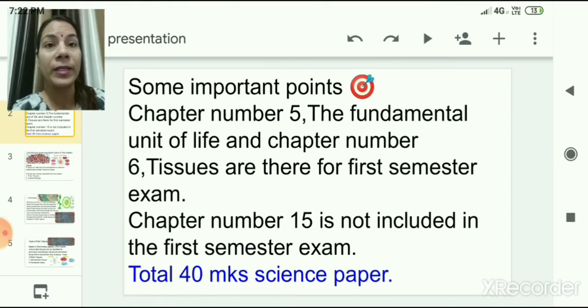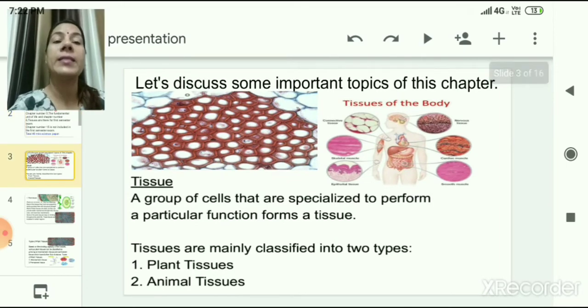One more important thing here to mention is that your total marks of science paper in first semester will be 40 marks. That 40 marks paper will include all 3 subjects: physics, chemistry and biology. So now let us discuss some important topics of this chapter number 6, tissues.